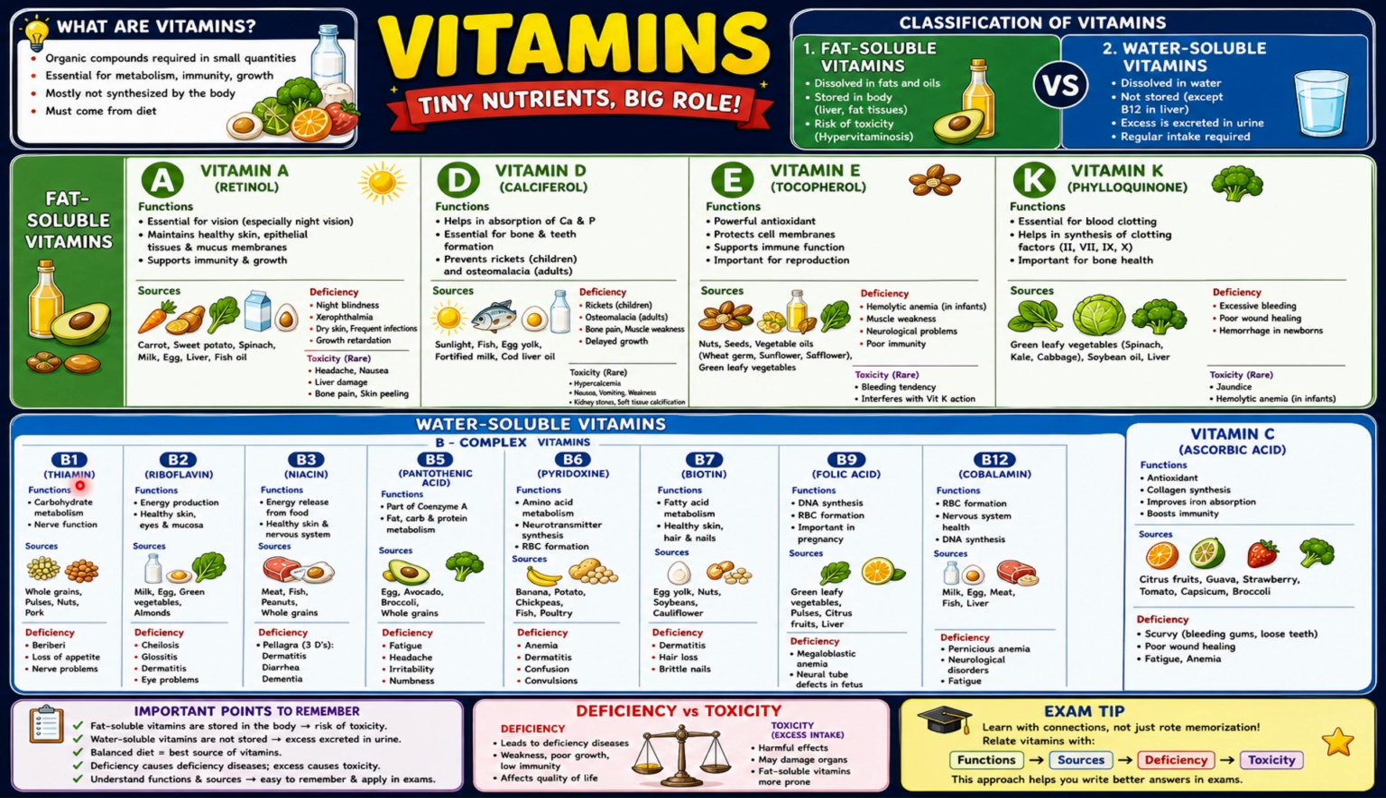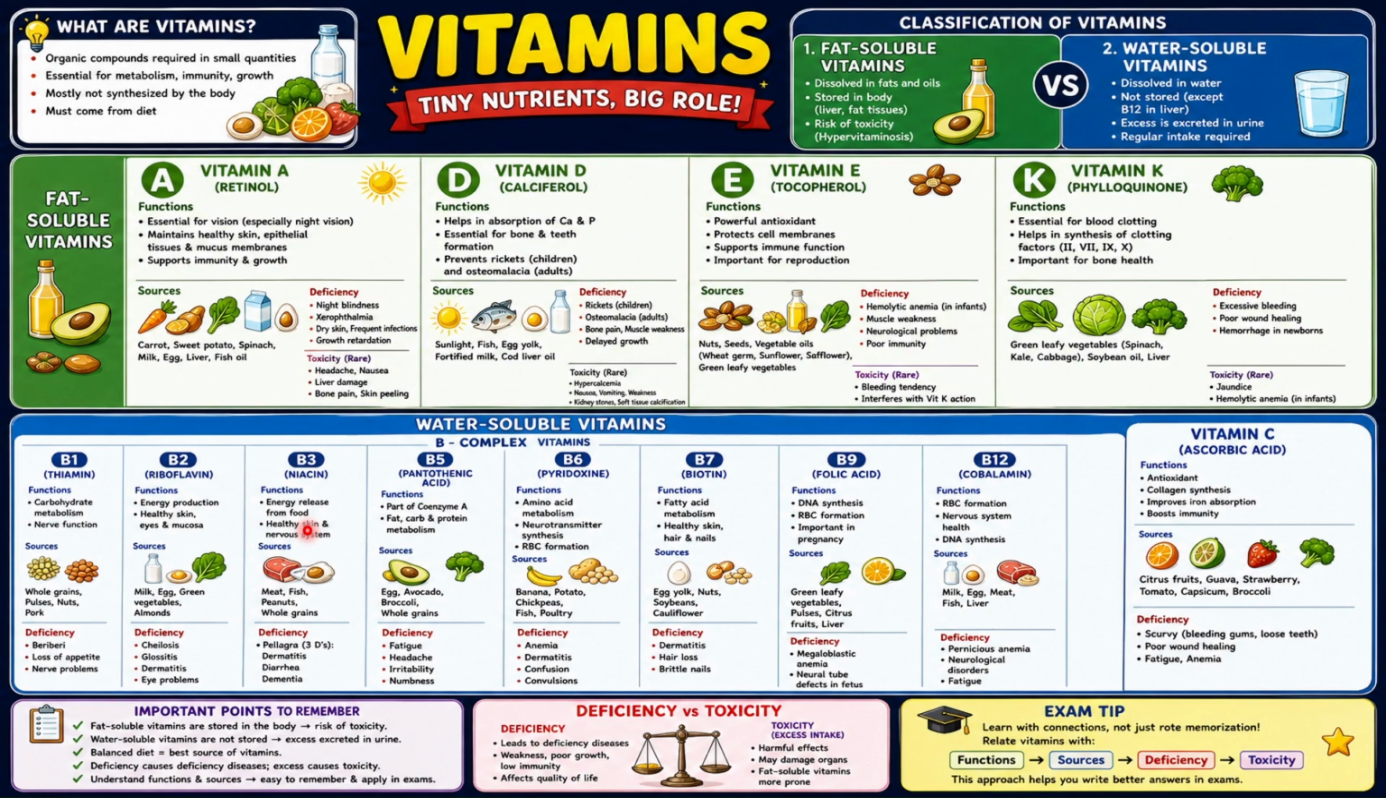B1 is called thiamine, it helps in carbohydrate metabolism. Deficiency will cause beriberi. B2 is riboflavin, it is important for healthy skin and eyes. Deficiency will cause cracking of mouth corners. Now, vitamin B3, niacin, it is important for the nervous system.